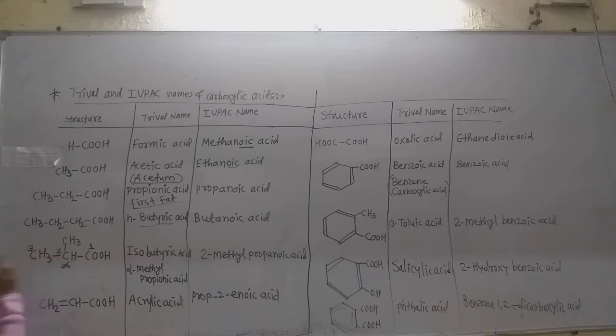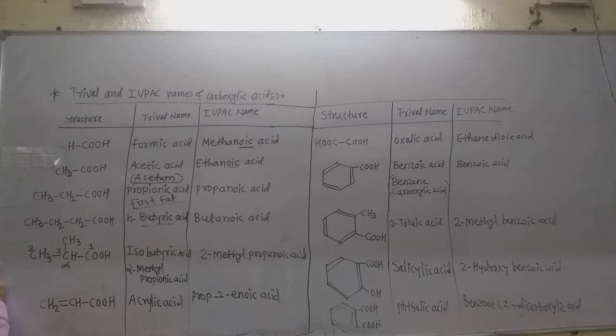Now on the second carbon there is a methyl group, and in the chain there are 3 carbon atoms, so it is propanoic acid. In our IUPAC name, the chain containing 3 carbons is propane, E is replaced by OIC, so it is propanoic acid. But on the second carbon there is a branching or substituent methyl group, so the name is 2-methyl propanoic acid, that is the IUPAC name, remember that.